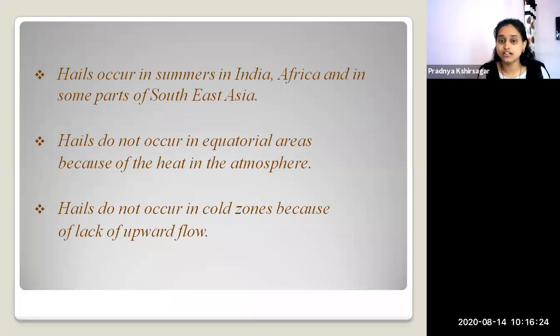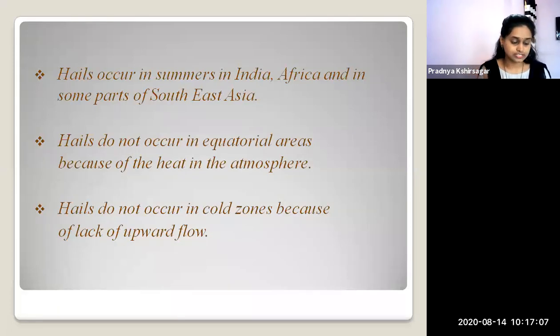Why do hails not occur in the equatorial region? Because in the equatorial region there are harsh sun rays that heat up the land, and also cause constant evaporation from the water bodies. I'm talking about the equatorial areas. Why do hails not occur in equatorial areas? Because there is too much heat up the land and also constant evaporation from the water bodies.